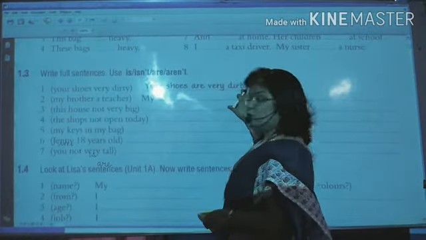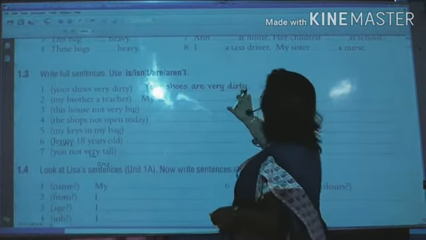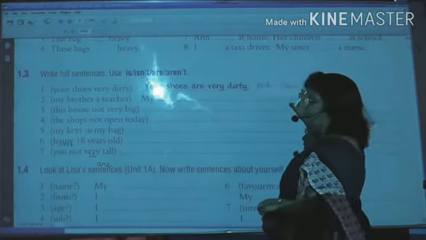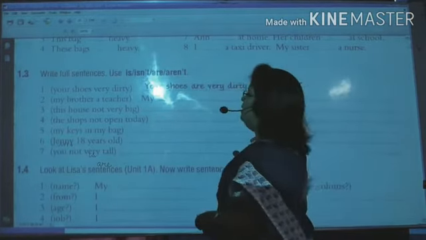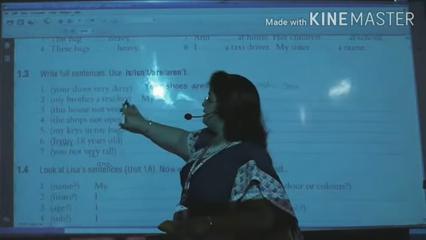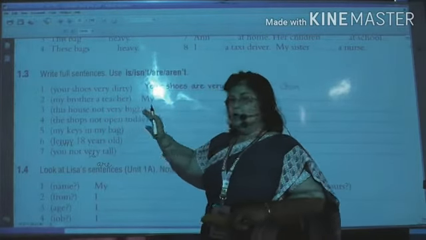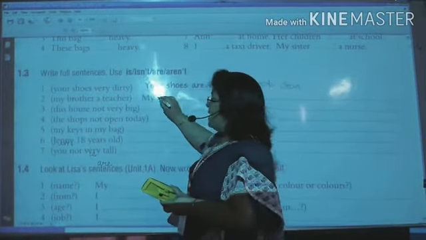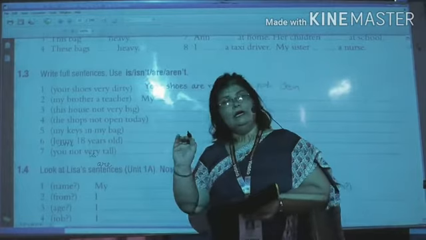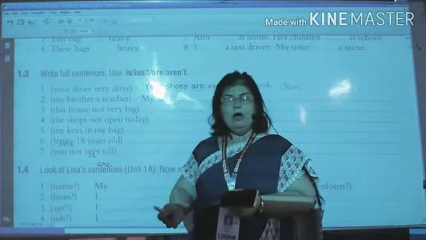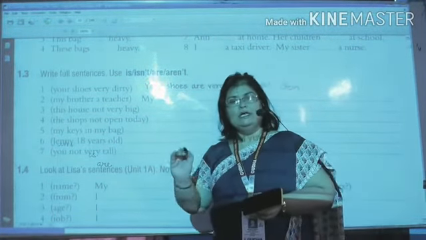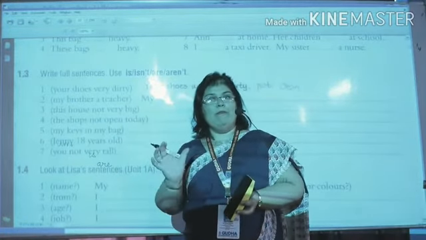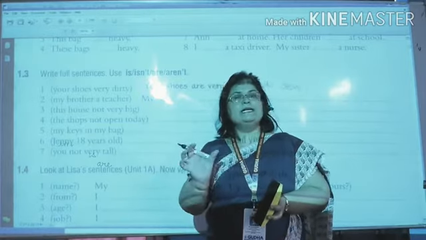Okay. अब नॉट लगाना है तो क्या कैसे लिखोगे? My shoes are not clean. You can write it that way also. Okay. So let us write my brother a teacher. Now we can make positive sentence as my brother is a teacher or my brother is not a teacher. Is not we can combine and we can write it as isn't.